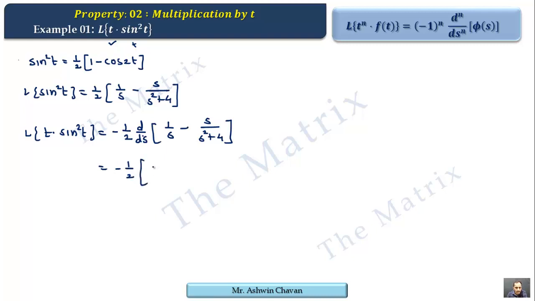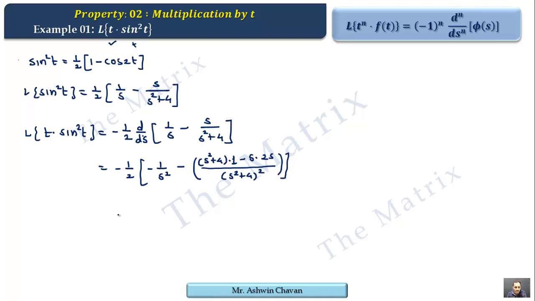Derivative of 1 by s is minus 1 by s square, minus, this is u by v rule. So numerator contains denominator as it is into derivative of numerator minus numerator as it is derivative of denominator, which is 2s upon denominator square, that is s square plus 4 whole square.